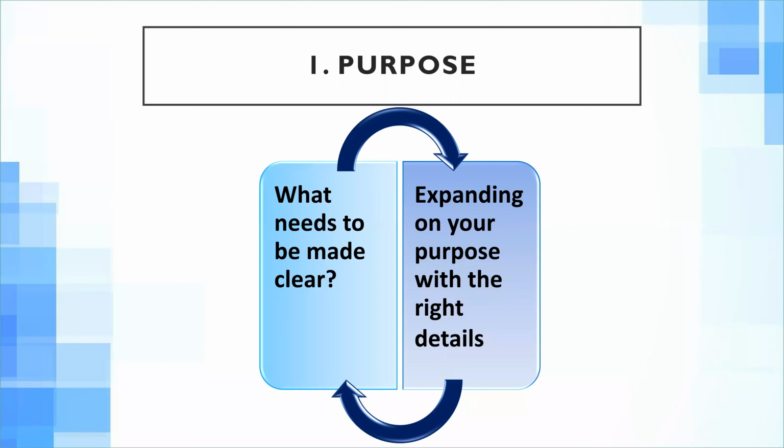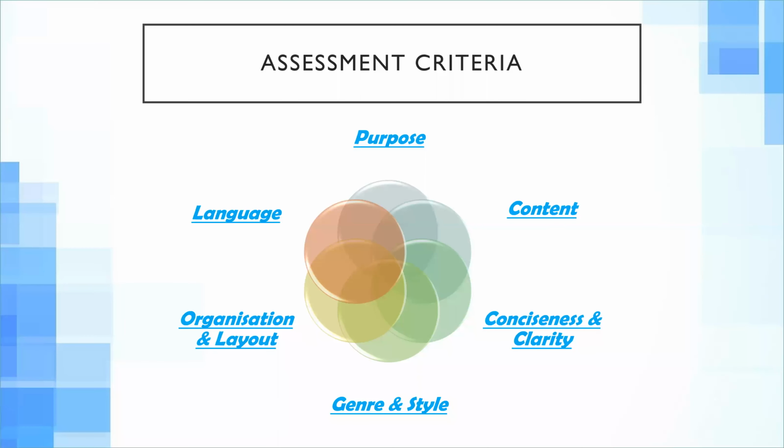And for purpose, I forgot to tell you guys that if you are aiming for a band B minimum, the grade B minimum, you have to score. There are proper scores for these criteria. You have to score at least 2 out of 3 in purpose. That's 3 total marks for the purpose, and for the rest of these criteria there are 7 total marks, and you have to score 5 out of 7 in the rest of these. 2 out of 3 in purpose, and 5 out of 7 for the rest of these criteria.